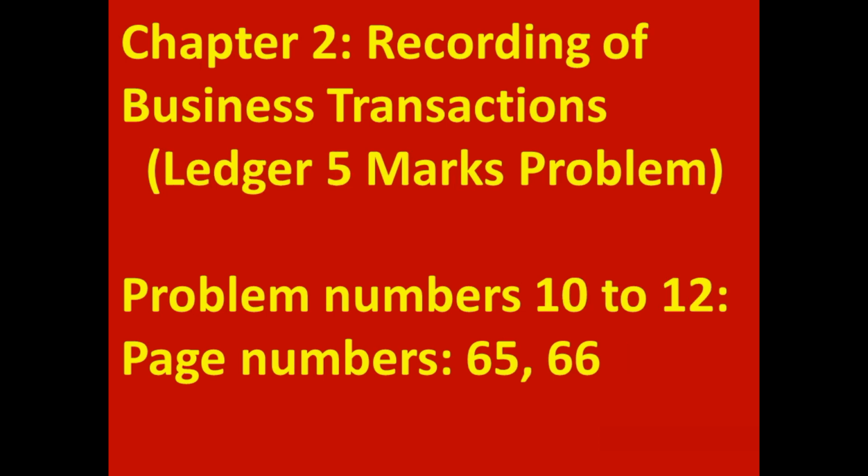Second topic is ledger. This topic is also from the same chapter, second chapter, recording of business transactions. From ledger topic, you will get one 5 marks problem. And the important problem numbers are 10 to 12. These are available in textbook page numbers 65 and 66.